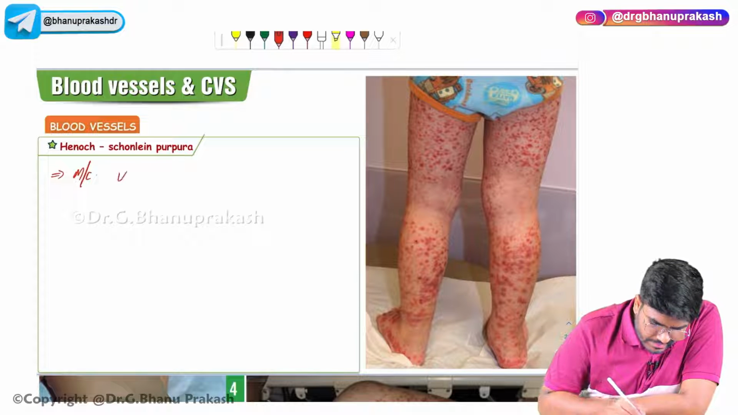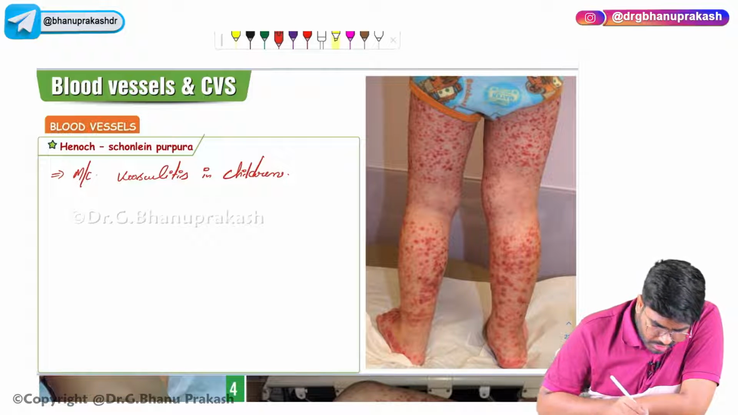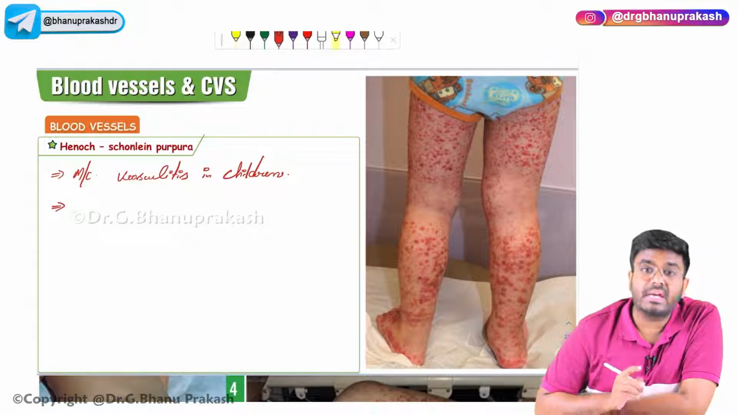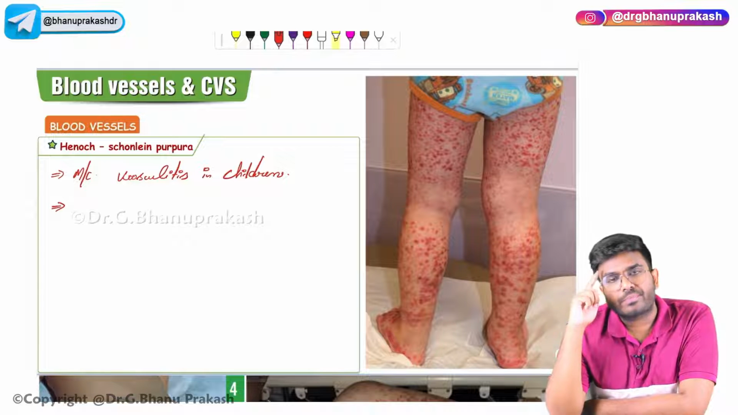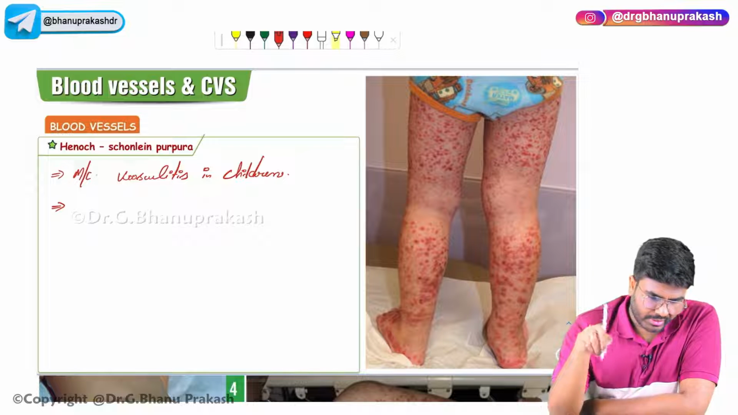See, it is the most common vasculitis in children. The most common vasculitis in adults is temporal arteritis. Temporal arteritis is the most common vasculitis in adults, and in children, if they ask you, it is Henoch-Schönlein Purpura.